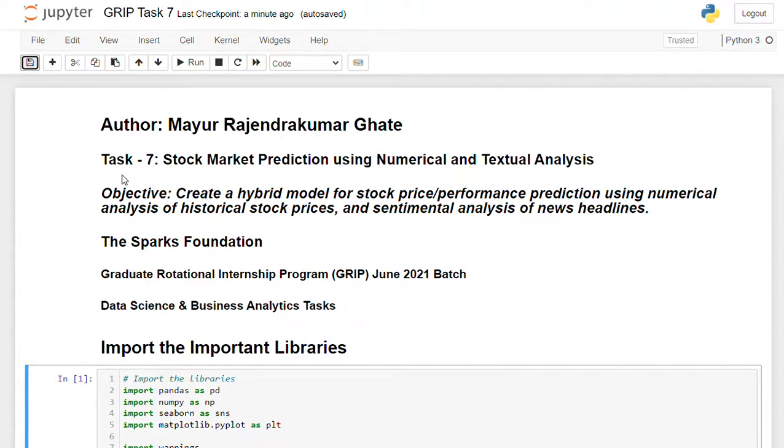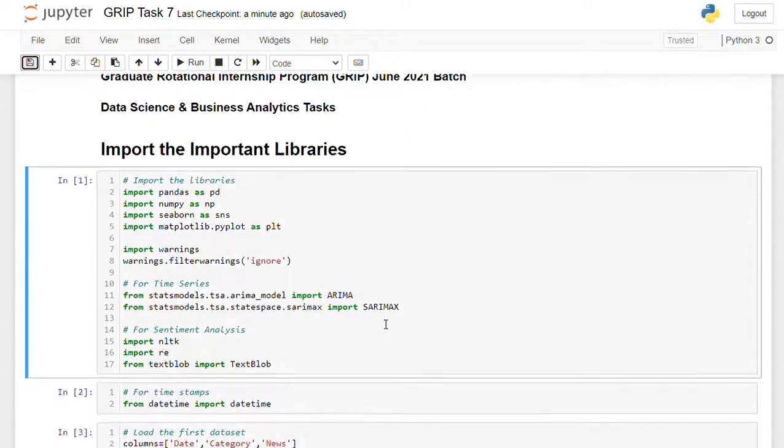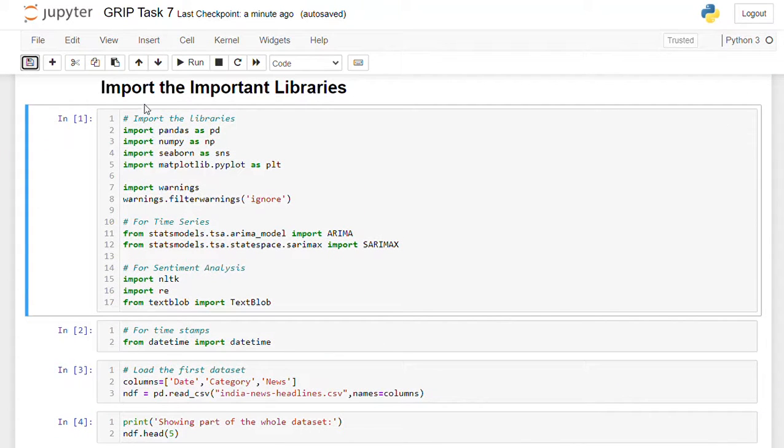Today I am presenting task number 7, which is stock market prediction using numerical and textual analysis. Objective: create a hybrid model for stock price or performance prediction using numerical analysis of historical stock prices and sentimental analysis of news headlines. So I begin my task with importing the important libraries.